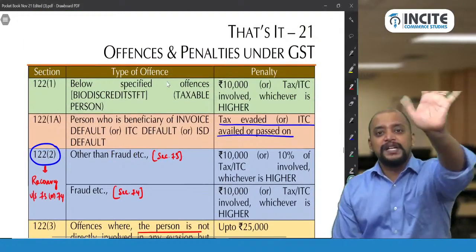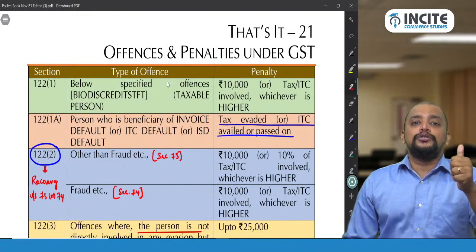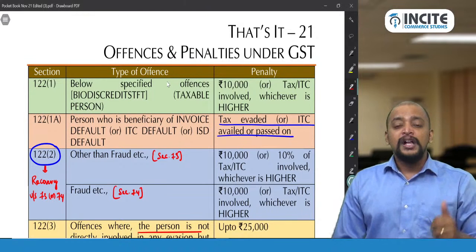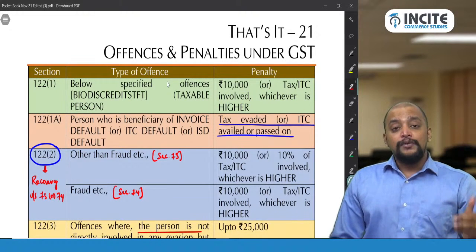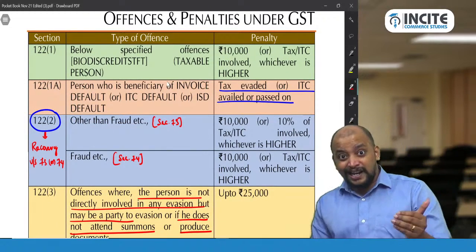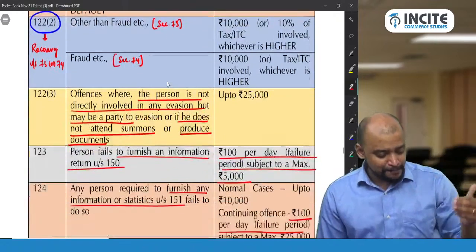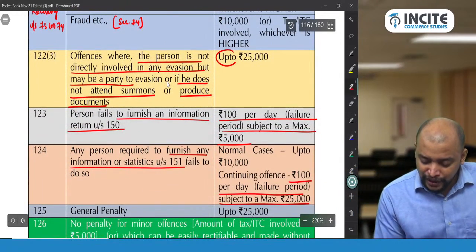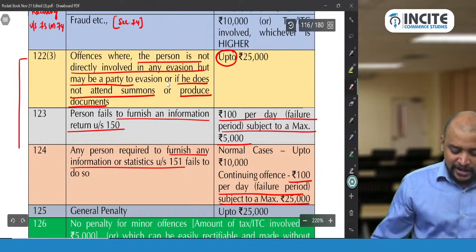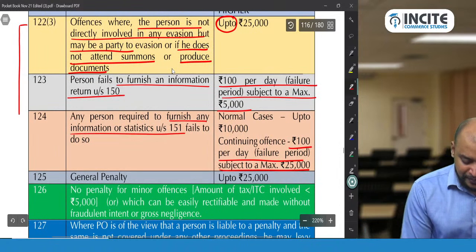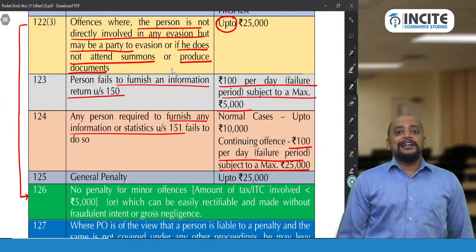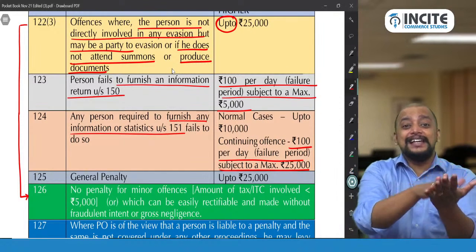Not in 122 subsection 1. Where it is not up to, it is 10%, 100% of the tax or 10,000 whichever is higher. There is no up to. 122 subsection 1 also no up to. 122 subsection 2 also no up to. 122 subsection 3 there is up to, correct? So in case of 122 subsection 3 we can apply 126. So if at all the department levies, you can tell, sir, it is a mistake which is easily rectifiable, sir.